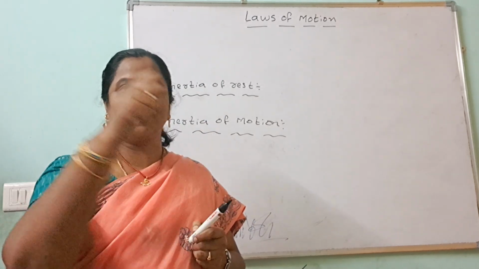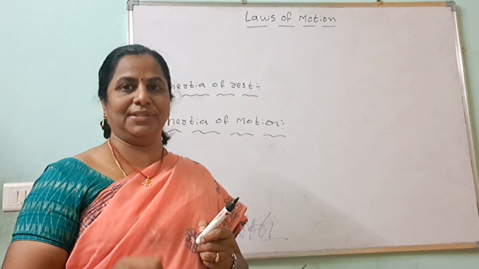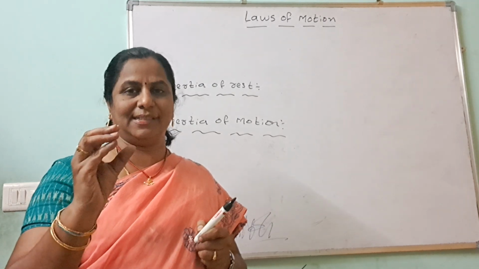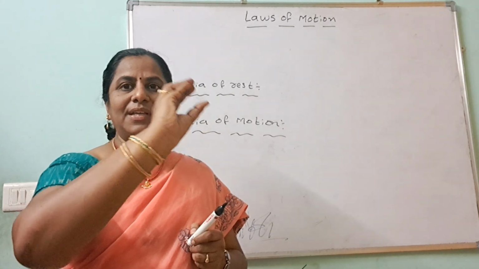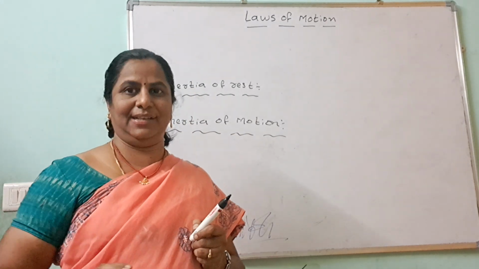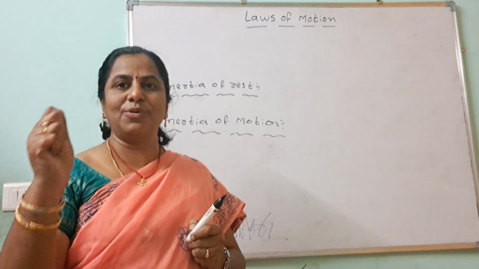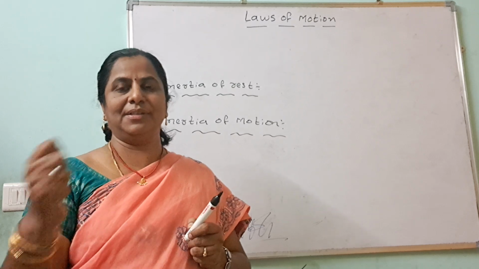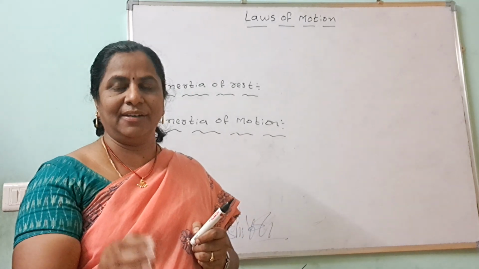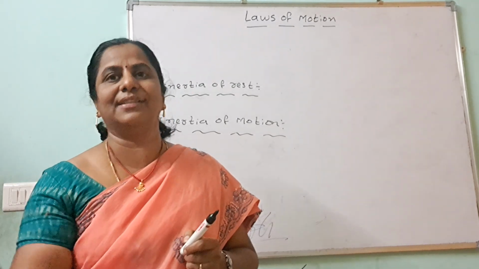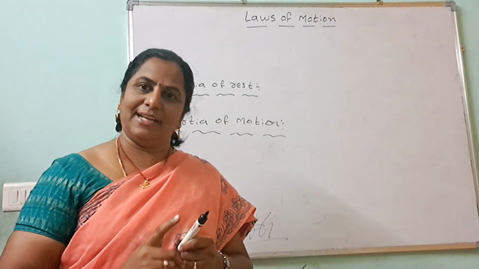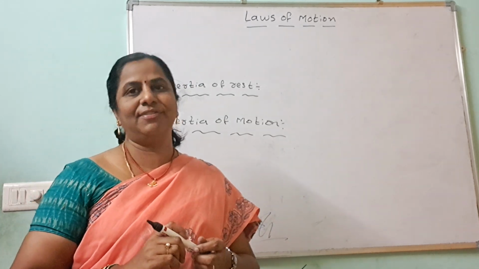So it is having circular motion. Whenever that thread breaks, what happens? That stone comes off in the tangential direction. Why? The stone still wants to continue its circular motion. Because the thread breaks, it goes in the tangential direction. This is an example of the inertia of direction.